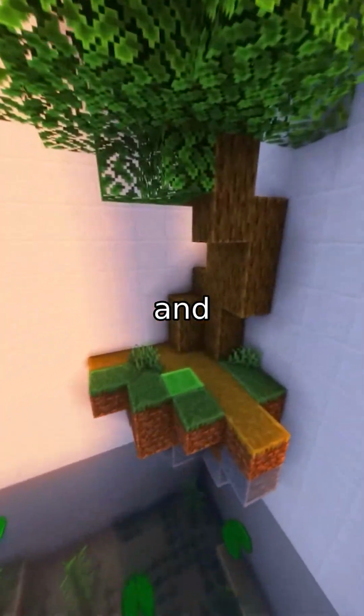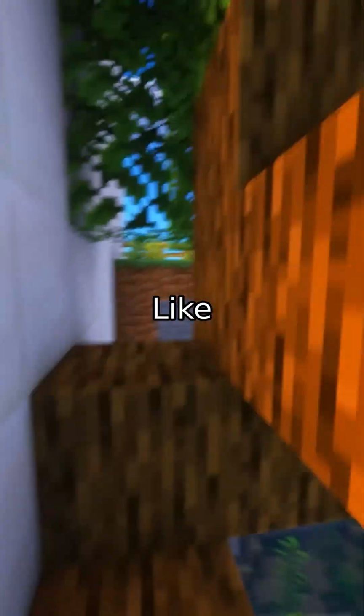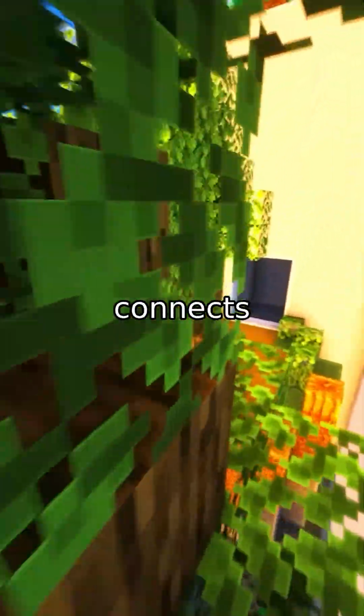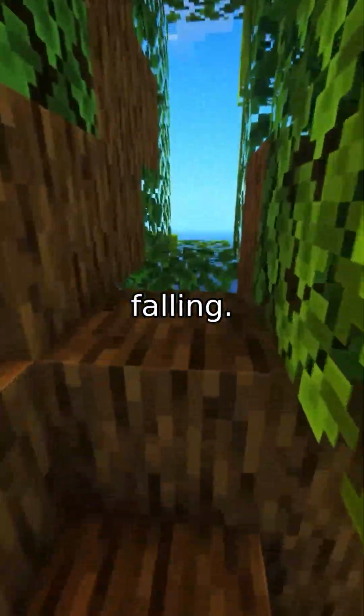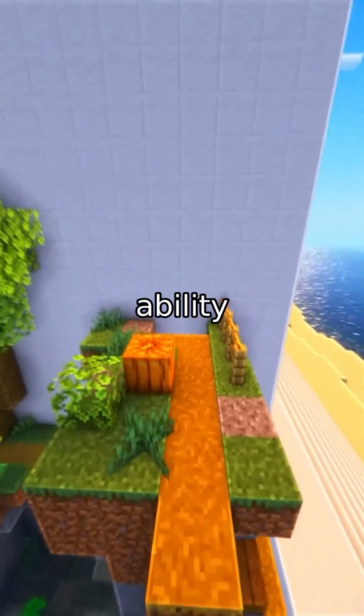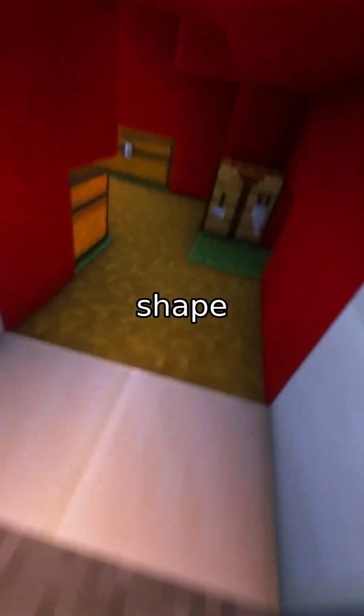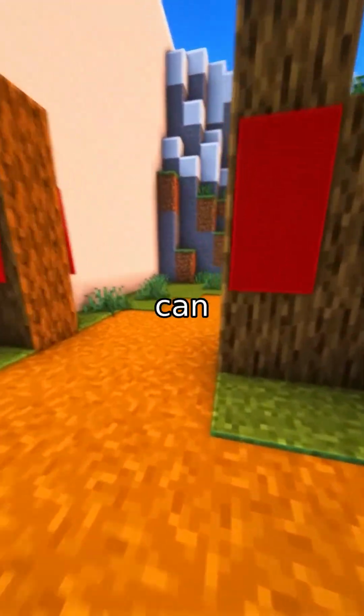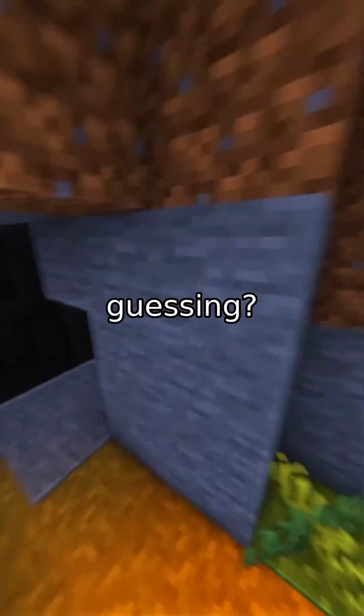Ever watched a video and just knew what was going to happen next? Like when a ball rolls off a table, your brain instantly connects the dots: motion, gravity, falling. That's causal reasoning, the ability to see how actions, events, and physical laws shape outcomes. But here's the kicker: can AI do this? Or is it just guessing?